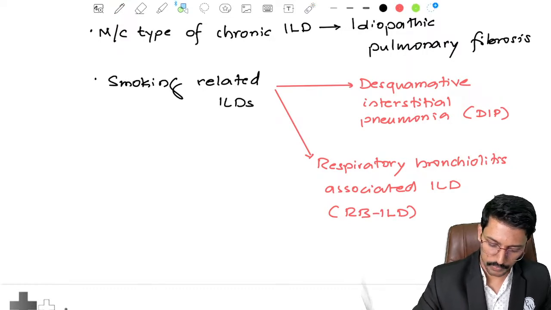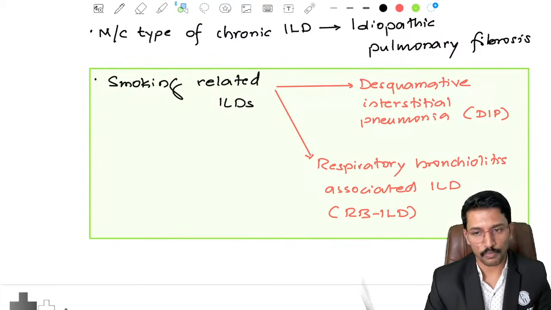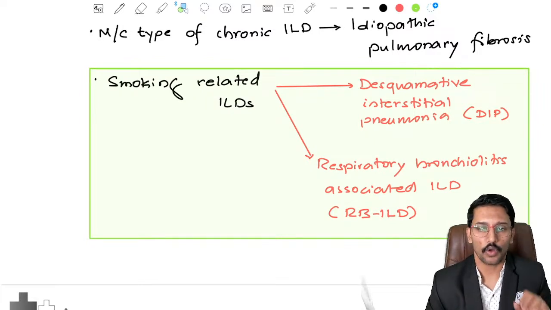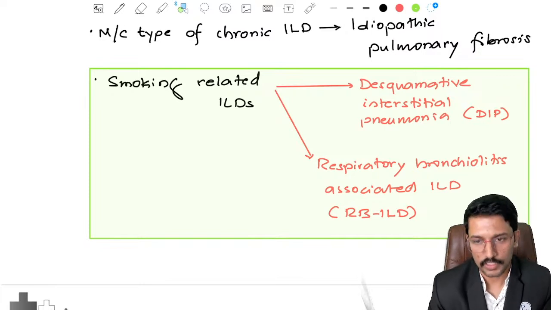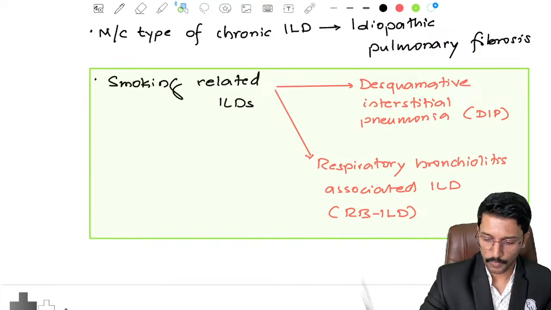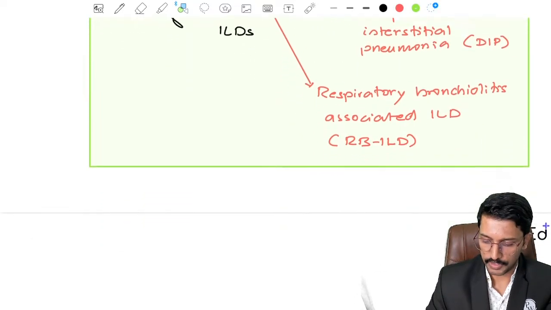Why do I want you to remember? It doesn't mean that patients who are diagnosed with other types of ILD do not smoke, but these two ILDs occur only in smokers. They are not known to occur in non-smokers. That is why these are called smoking related ILDs. Okay. What else do we need to know about interstitial lung disease from the FMGE perspective?